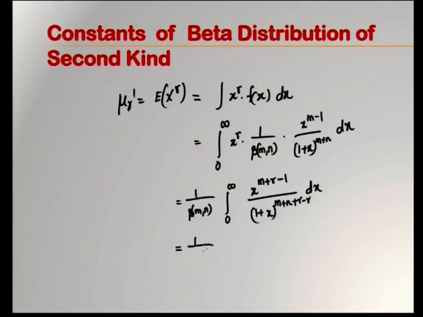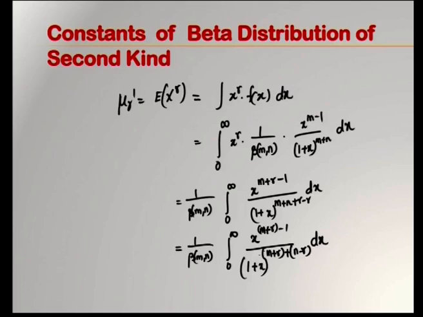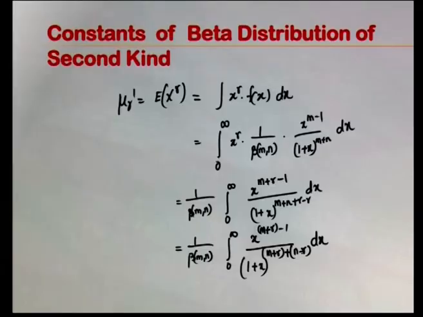Therefore, you have 1 by beta of m comma n integral 0 to infinity, arranging it in that format, x power m plus r minus 1 by 1 plus x whole power m plus r plus n minus r dx. This is a beta integral where in the place of m you are having m plus r and in the place of n you are having n minus r.